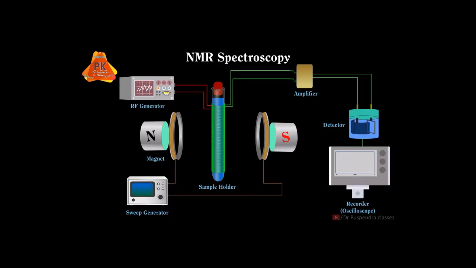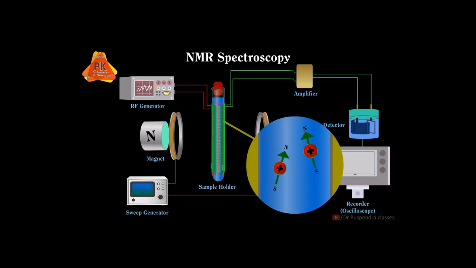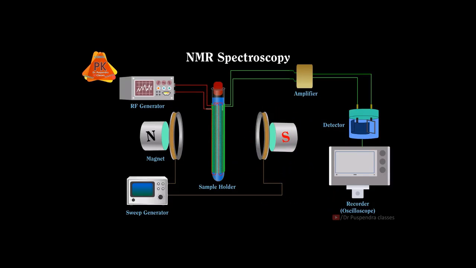In the next step, the radio frequency generator will generate the radio frequency in terms of megahertz, and due to this radio frequency or electromagnetic radiation, all protons will be aligned in the direction of this radio frequency, and the direction of this radio frequency will be perpendicular to the receiver coil. In this animation I am discussing the constant radio frequency NMR instrument.